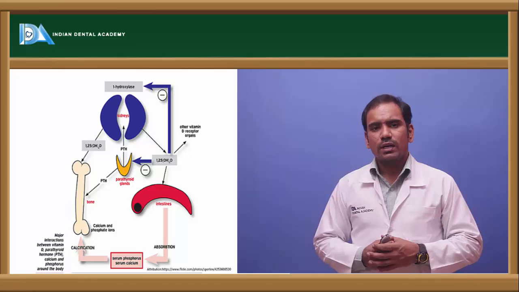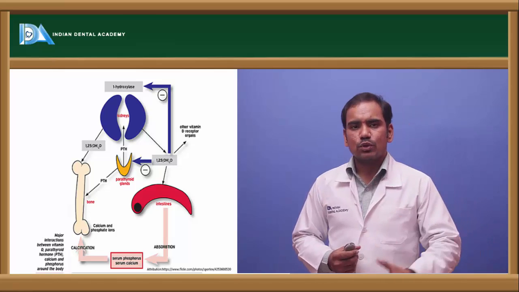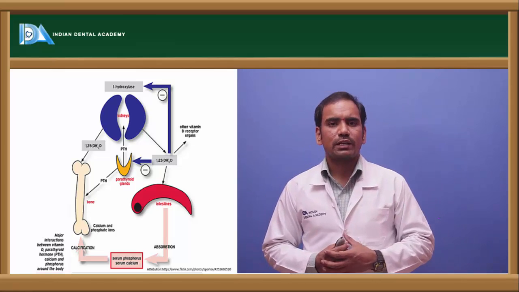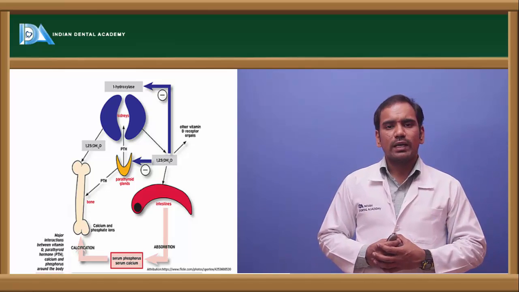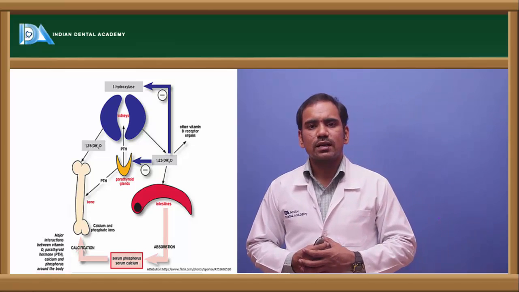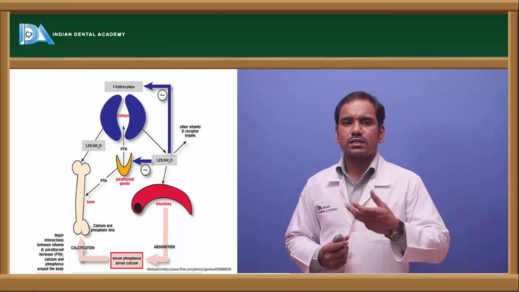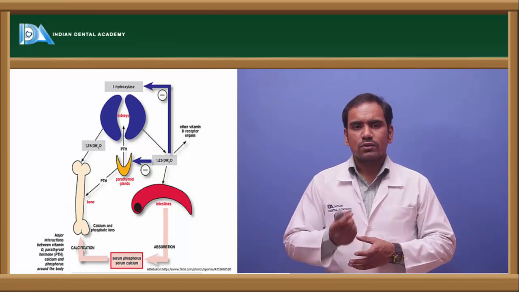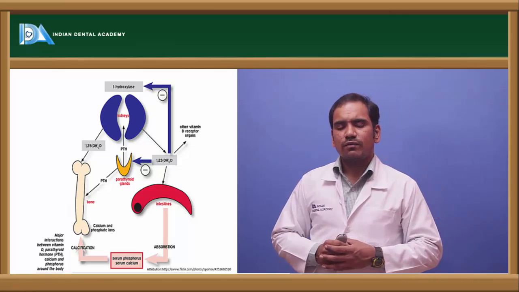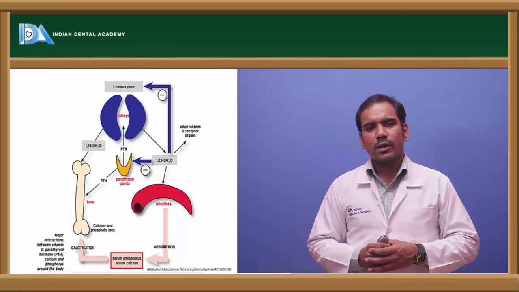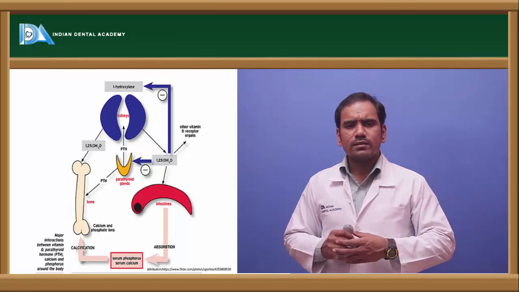So calcitriol is involved in the increased absorption of calcium from the intestine. This is brought about by increased synthesis of a protein called calcium binding protein, calbindin. So that calbindin synthesis is increased by calcitriol. Calcitriol enters into the cells, there it binds with the intracellular receptors and enters into the nucleus.